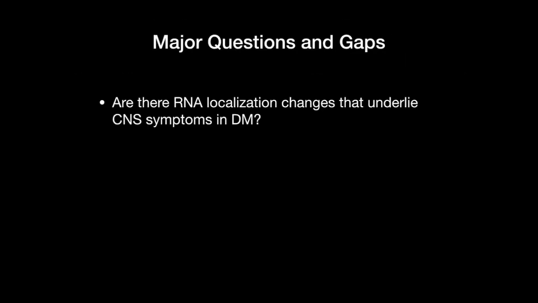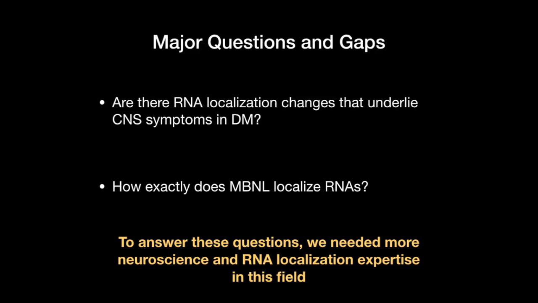Following on this work, there were several major questions and gaps. We wondered, are there RNA localization changes that underlie CNS symptoms in DM? In addition, what are the precise mechanisms by which muscleblind can carry these RNAs to those locations? To answer these questions, we really needed more neuroscience and RNA localization expertise.